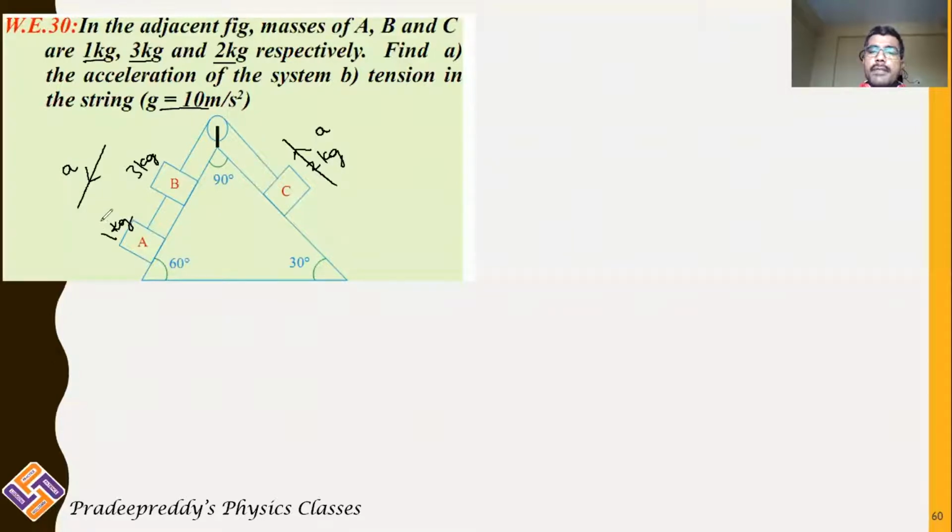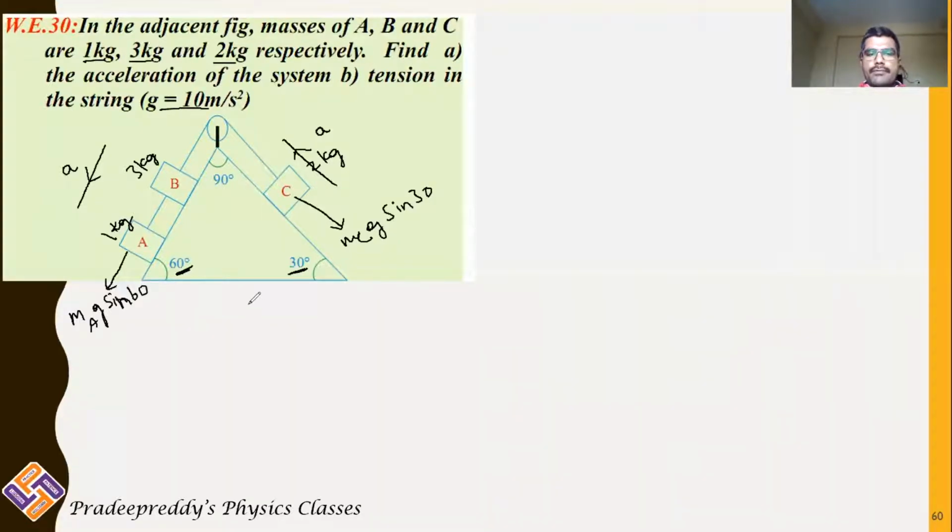And which mass moves downward is decided by this angle, 60 degrees and 30 degrees. Based on this angle, you will be getting some downward force here. For C, there is a downward force. For A, there is a downward force. These downward forces can be simply written as mC g sine 30, and this side it is mA g sine 60.